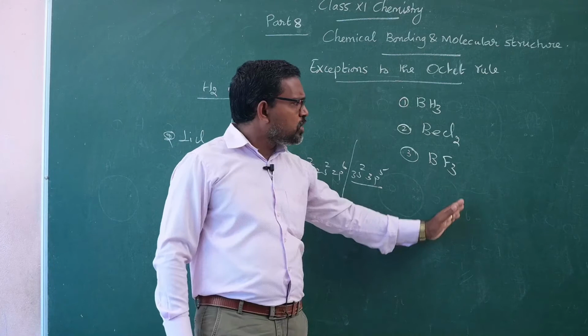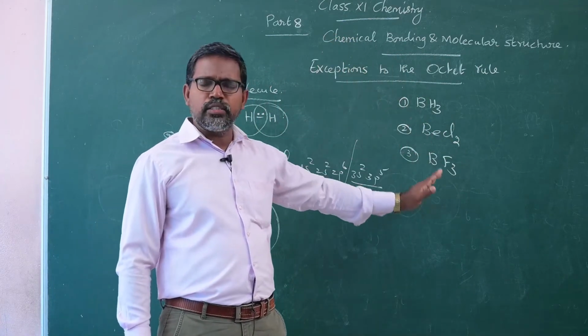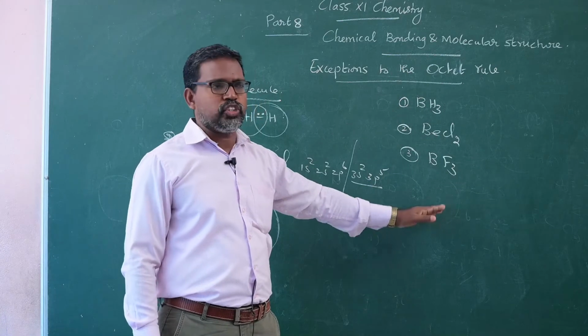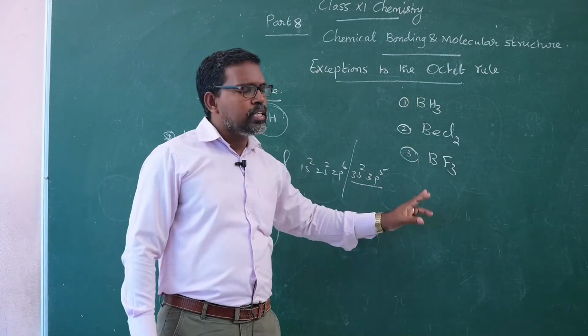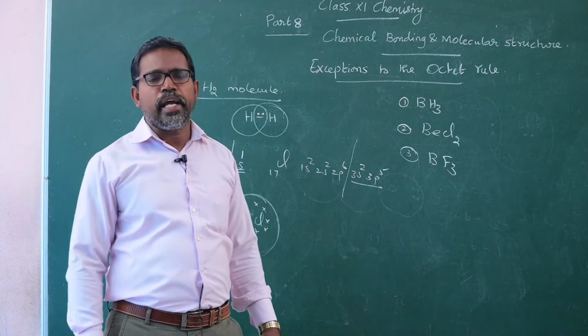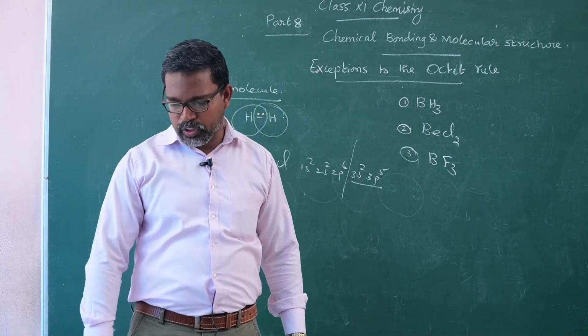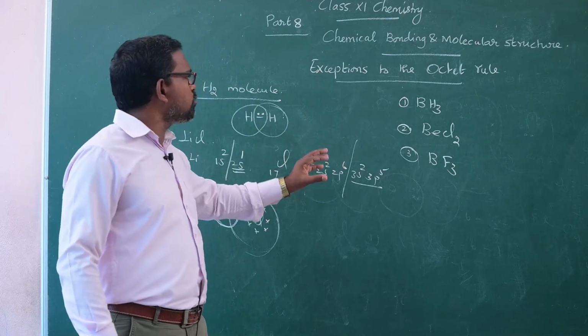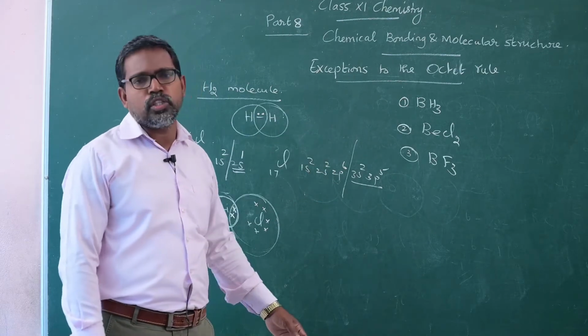Other elements mostly attain the octet configuration, but the central atom does not. So this is one of the categories: central atoms that do not obey the octet rule.